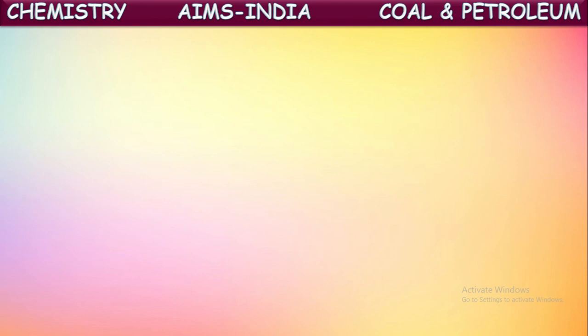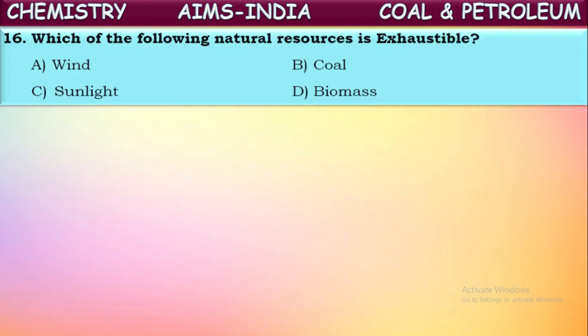Okay, next. Which of the following natural resources is exhaustible? See, here some natural resources are there, out of which one is an exhaustible resource, which can be finished after a few years if it is continuously used. Find out, is it wind or sunlight? It is coal.